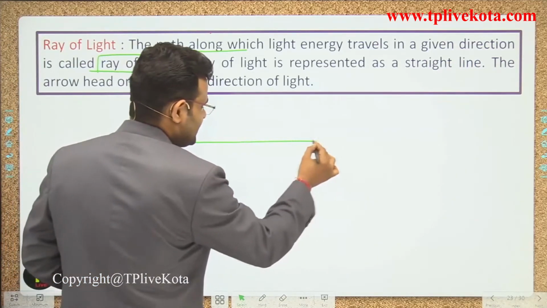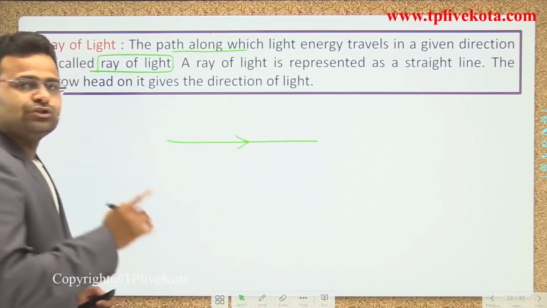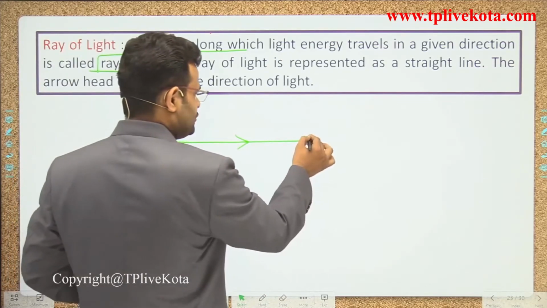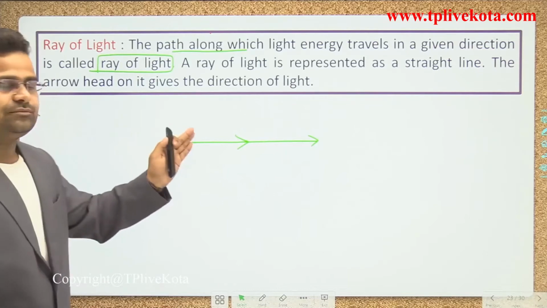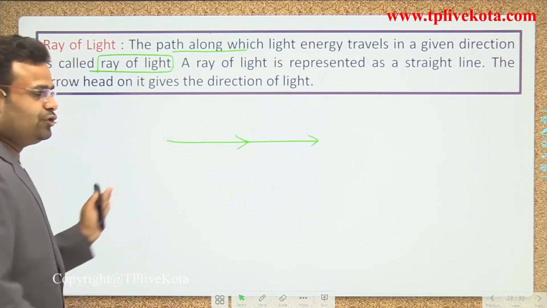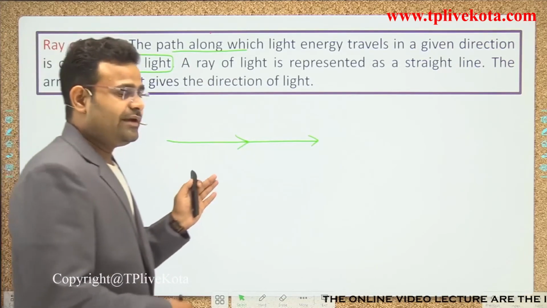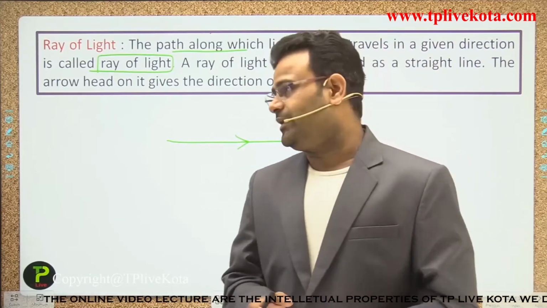Now we draw the straight line and mark an arrow. That arrow shows the direction of light. You can mark the arrow here also. All are correct, guys. That direction shows the direction of light traveling from that point to that point. So that is a ray of light. It shows the path along which the light is traveling, guys.